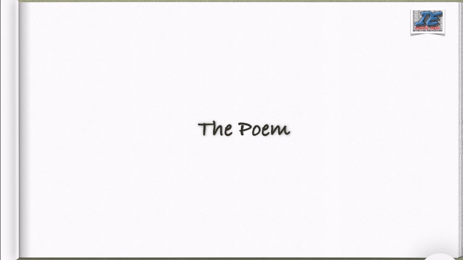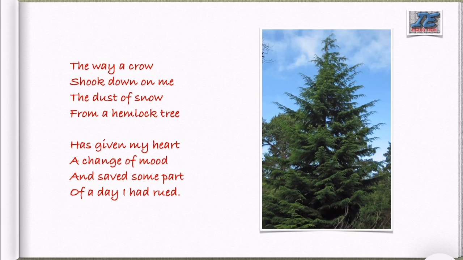Now, explanation of the poem. Here in the picture you can see this is the image of a hemlock tree. The way a crow shook down on me the dust of snow from a hemlock tree has given my heart a change of mood and saved some part of a day I had rued.